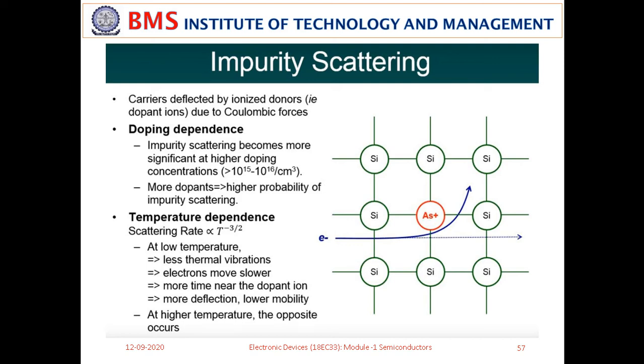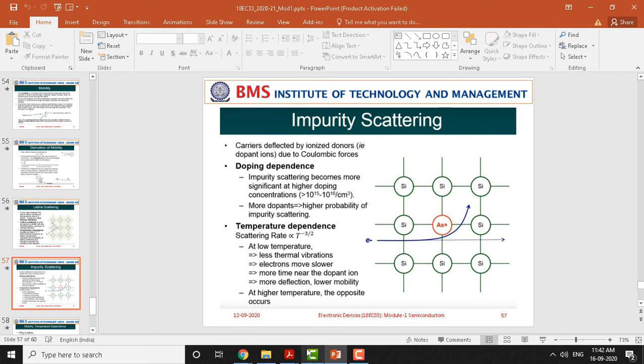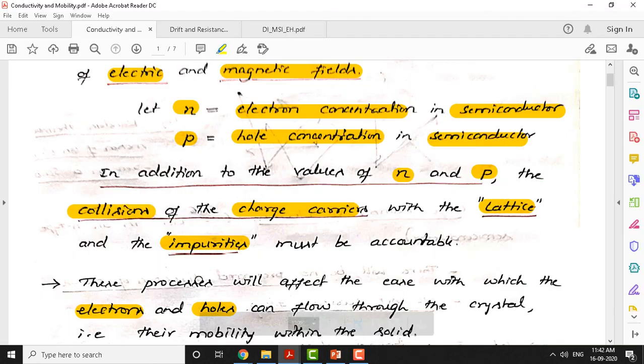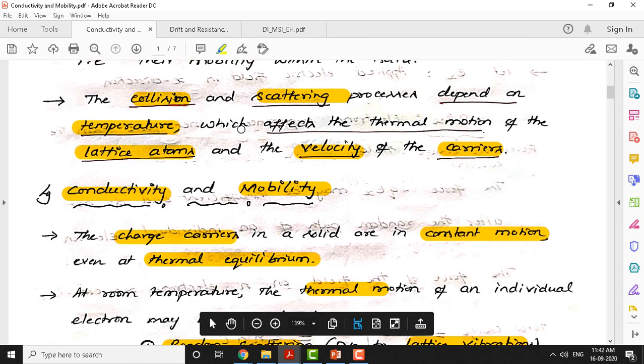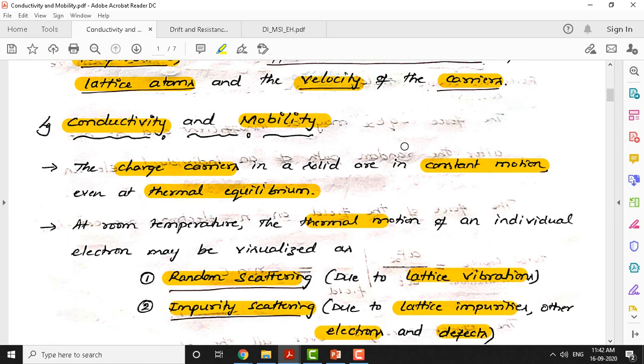Okay, now let us go back to our material. This is what we said. So the collision affects the velocity of the carriers, and now let us calculate the mathematical expression for conductivity and mobility. Okay, this topic is important.